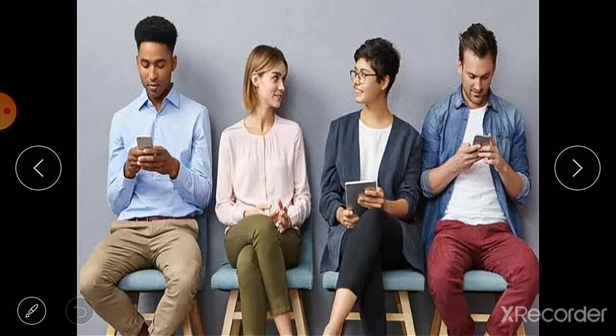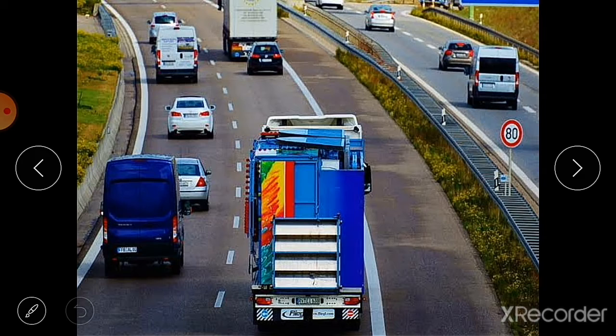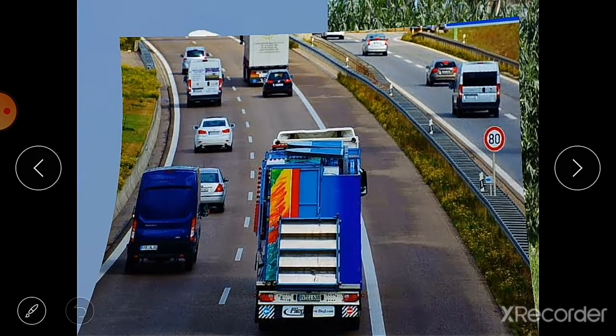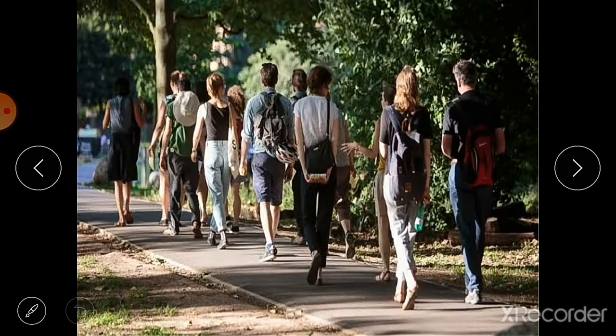These people that are sitting here are also not moving. Then you can also observe vehicles that are running on the roads. They are moving. Birds that are flying are moving. Animals are also moving. People are also moving from one place to another place.